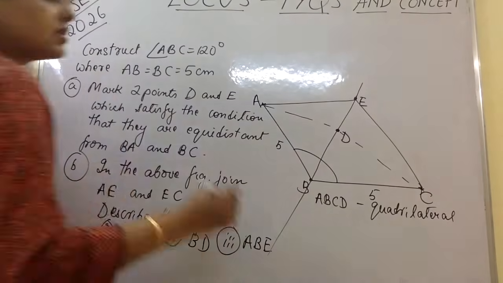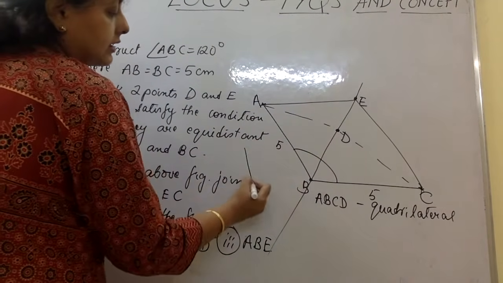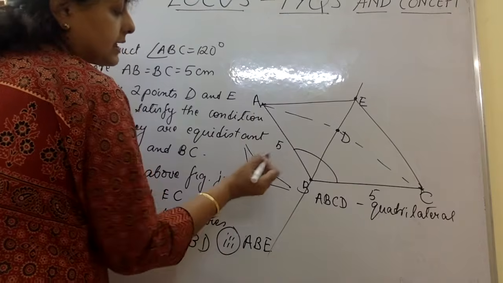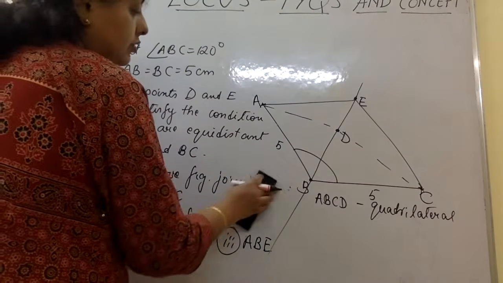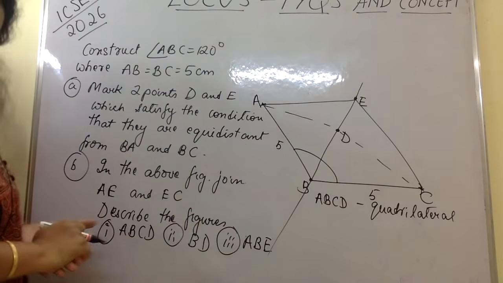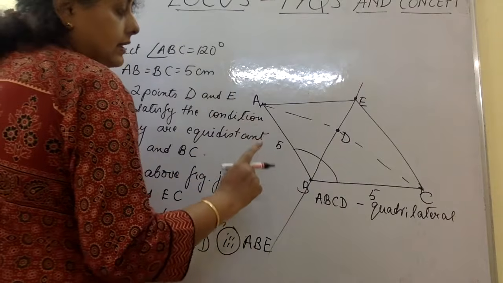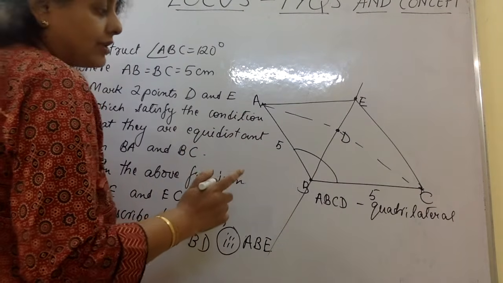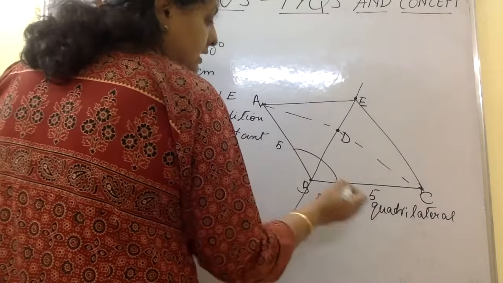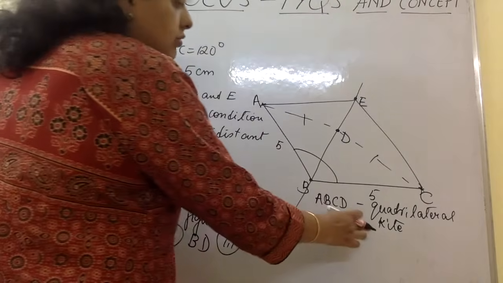Okay, it's okay even if the point D is slightly here. So you will get something like this, a little bit bent inside. Even that is a quadrilateral. So don't worry whether it is a quadrilateral or not. So this is a quadrilateral, and another thing that can be told about this figure is that it is a kite. So it is also a kite.